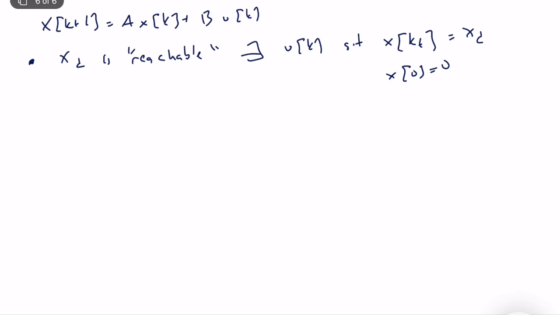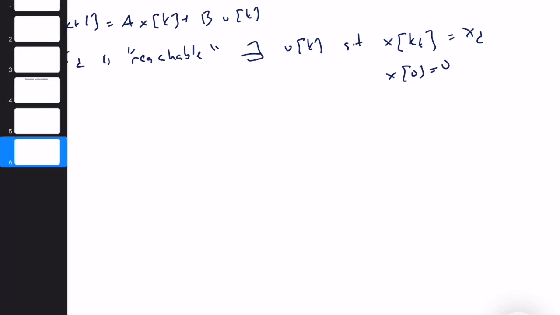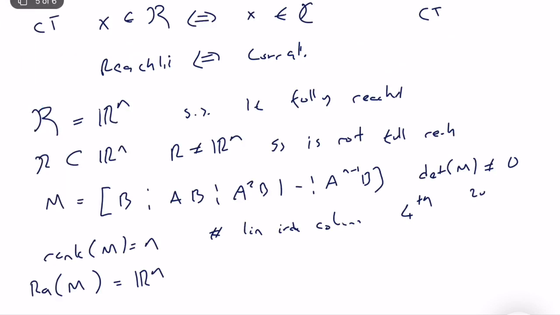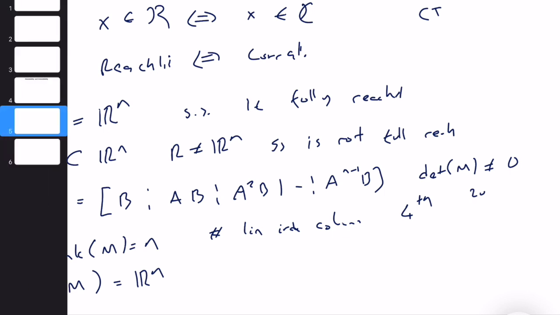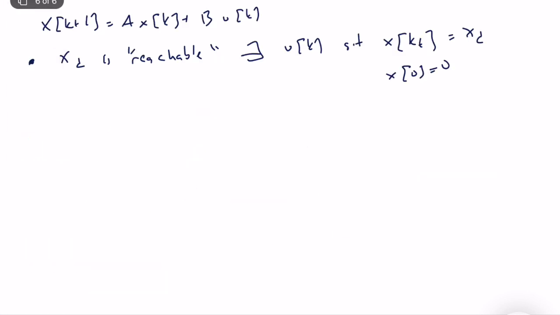The main difference from reachability in continuous systems is that k_f can be finite, but for example, it may be equal to 10, and you may not reach it in 9 steps. That's also possible. But in continuous time systems, if you can reach a state in, say, t equal to 10 seconds, you can reach that state at any time that is not equal to 0. So this is the main idea. If you can reach this state with an appropriate input vector in finite time, then the state is reachable.